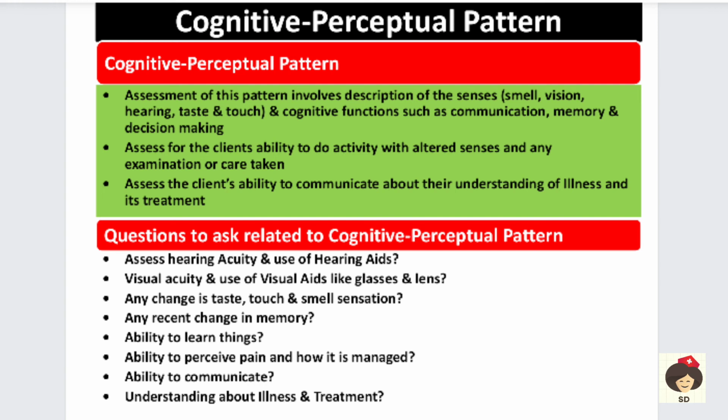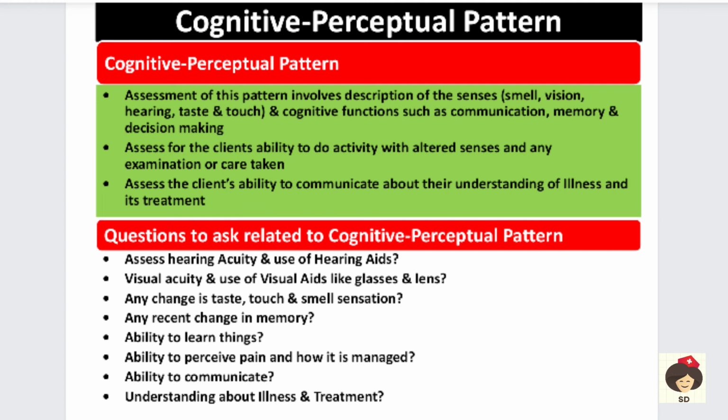In hearing acuity, you have to see whether the patient is able to hear or is hard of hearing. And if the patient is using some hearing aids or cochlear implants, so many hearing devices are there, whether the patient is using these things. And in visual acuity you will ask whether the patient is using any visual glasses or any surgeries done in the eye, like glasses, lens, etc.